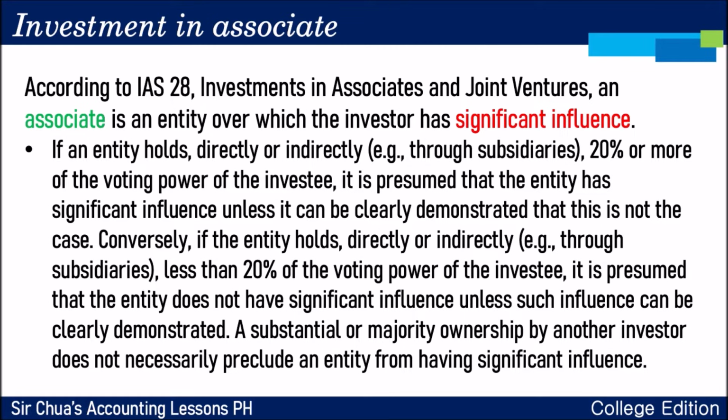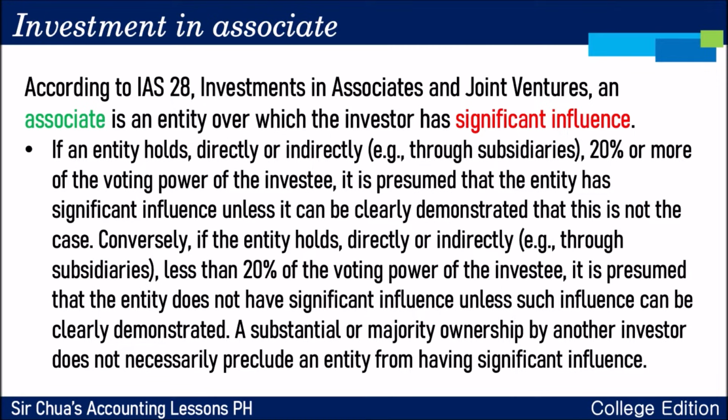Basically, in the standard, it's 20%. Okay? If an entity holds directly or indirectly 20% or more of the voting power of the investee, basically, the voting power is represented by the outstanding shares kasi. Okay? Outstanding ordinary shares to be exact.